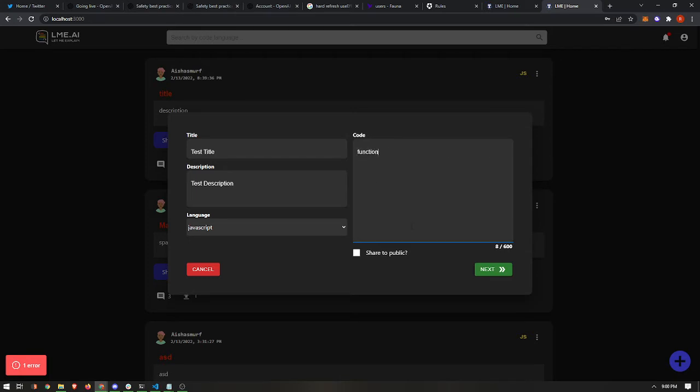Anyways, let's generate some code here. We have two options: we can choose to share this code snippet to the public, or we can keep it private, only available on our profile page.